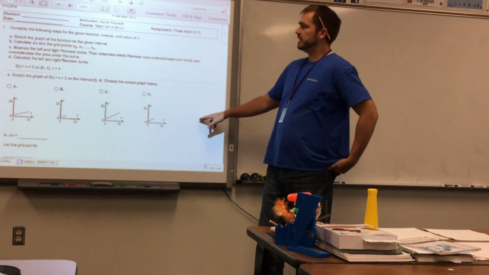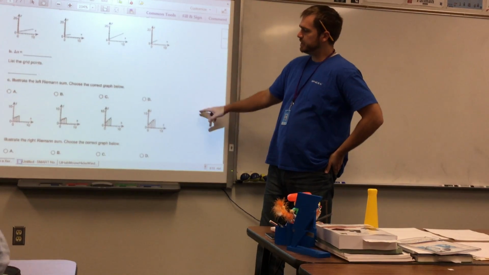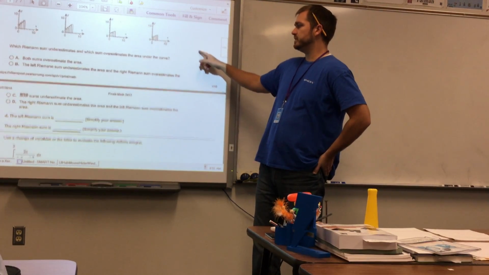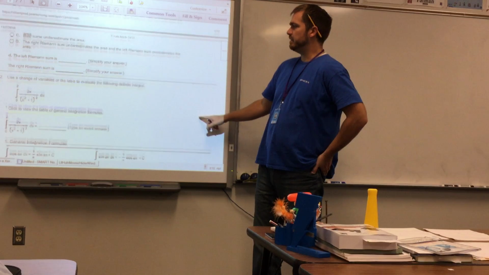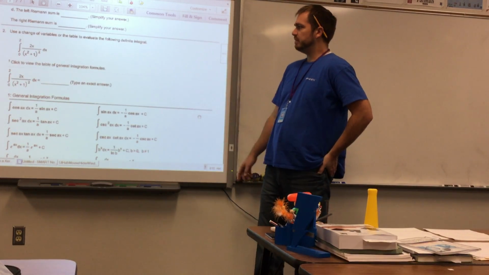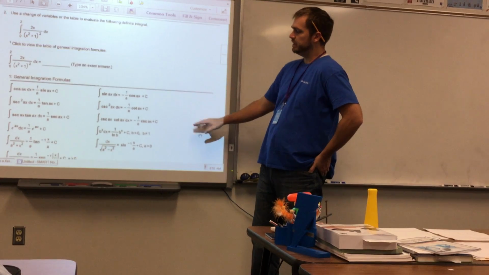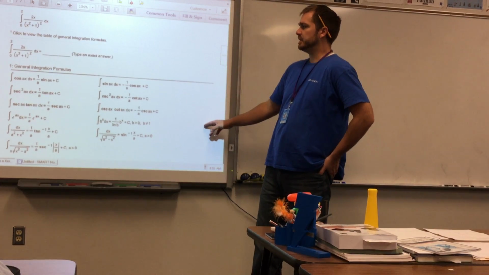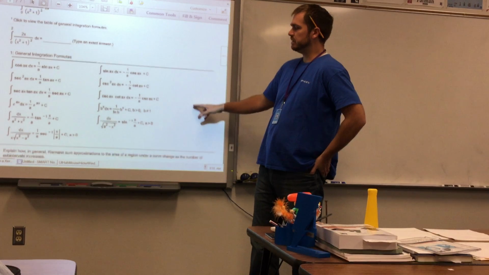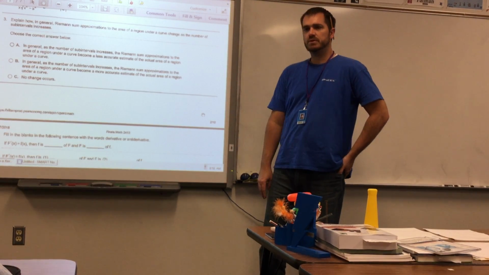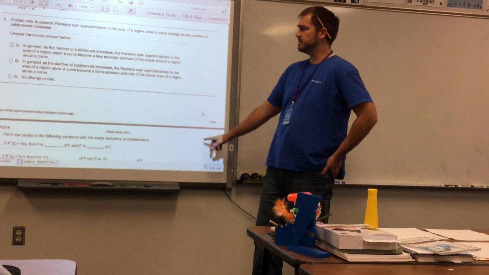Some of these will take a little bit of time. This first one deals with Riemann sums, okay? Just kind of looking through this, we might hit that one first. This second problem deals with the change of variables or using the table, and they provide the table right down there. I actually think this one is a change of variables problem looking at it, but this one is a conceptual problem dealing with the Riemann sum.